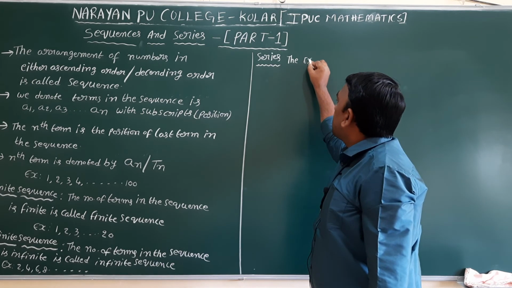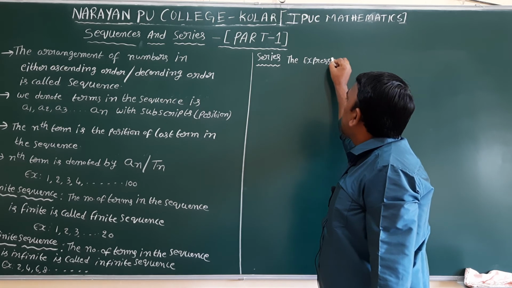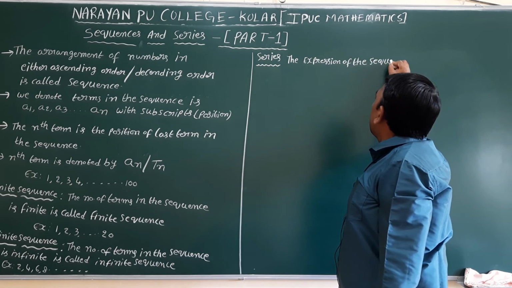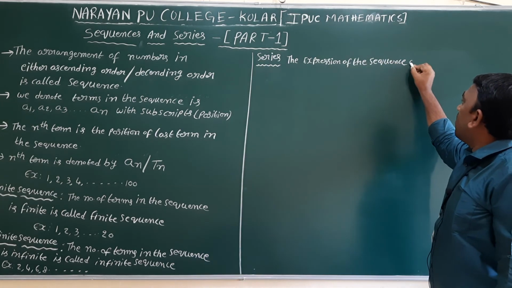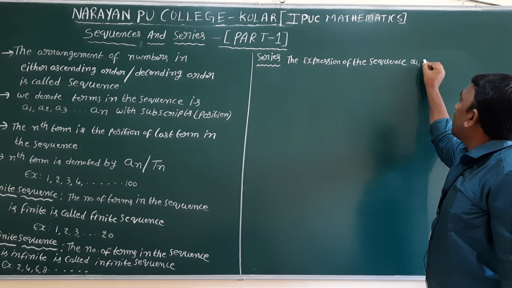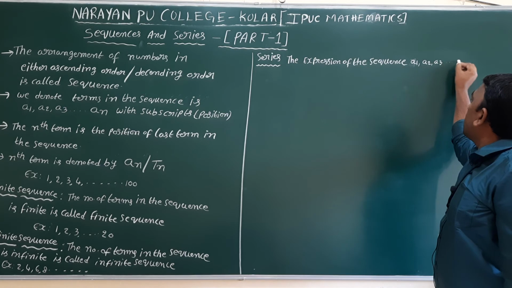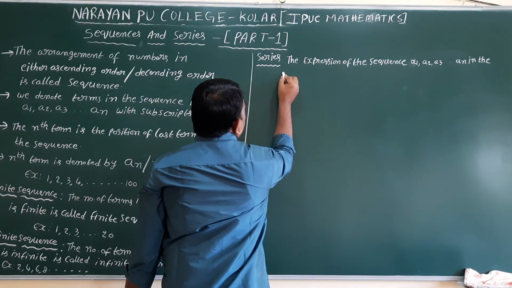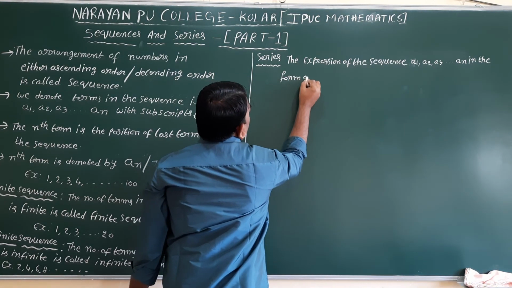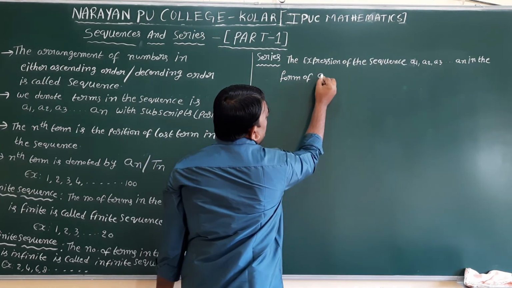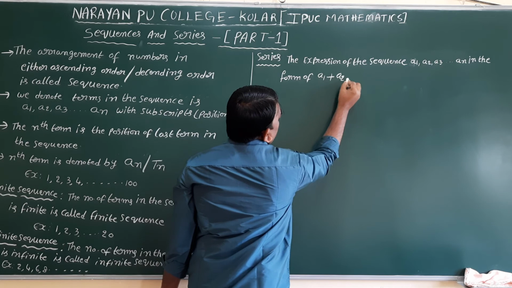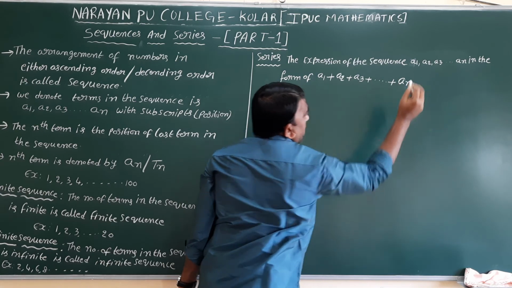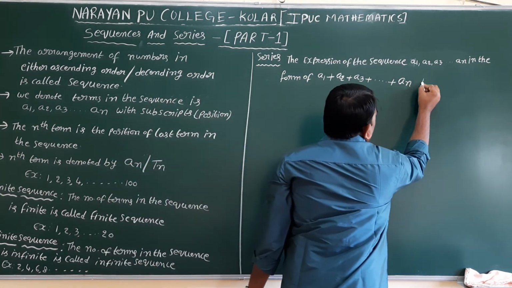First the expression of the sequence A1, A2, A3 and so on AN in the form of A1 plus A2 plus A3 plus and so on AN is called series.